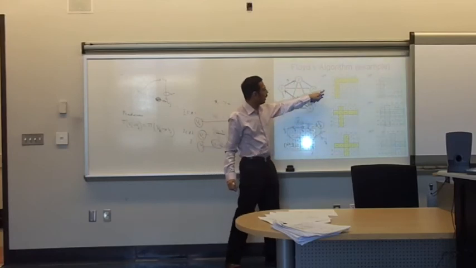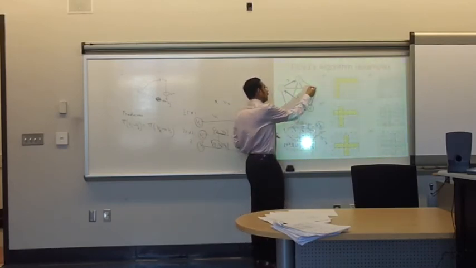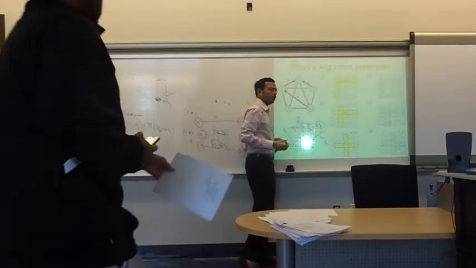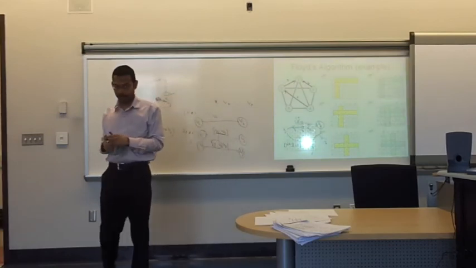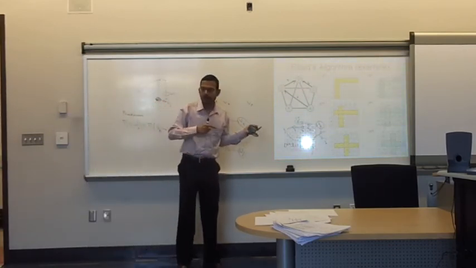Okay? But V2 to V1, there's no edge, so we have infinity. And then again, there's an edge from V3 to V2, but not the other way. So the edge from V2 to V3 is of weight infinity. When you say the weight is infinity, it means there's no edge.